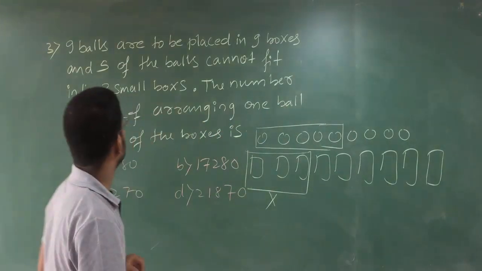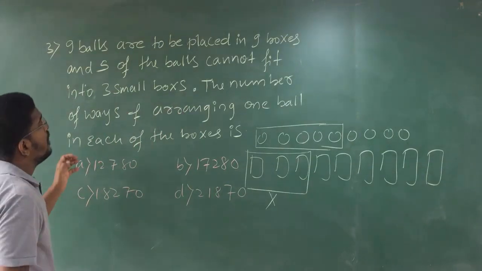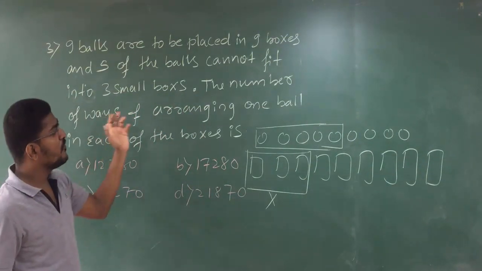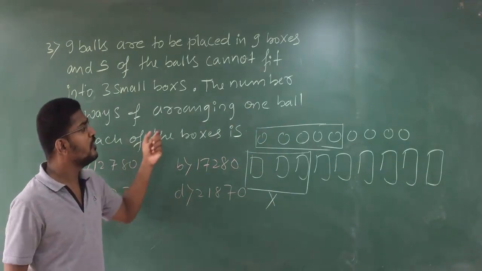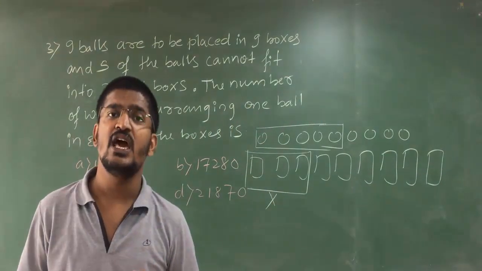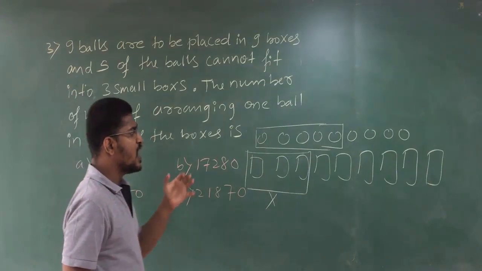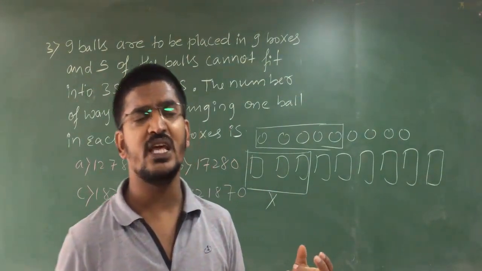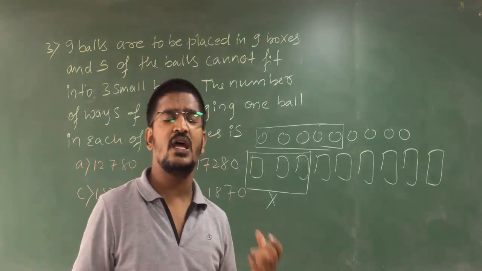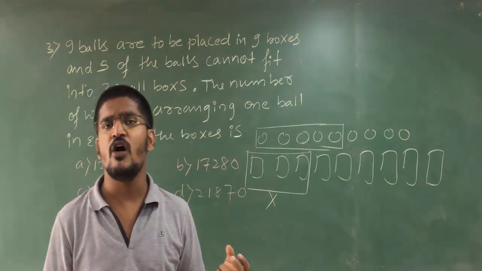Clear, students? Next, the number of ways of arranging 1 ball in each of the boxes is asked. Clear? What they are telling? They have a total of 9 balls and 9 boxes.